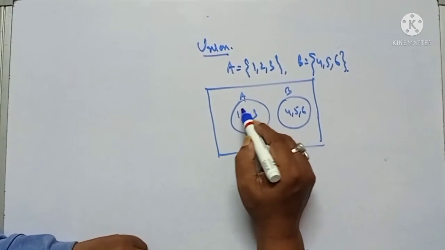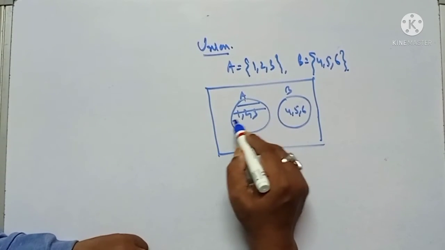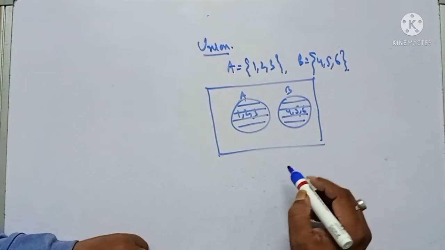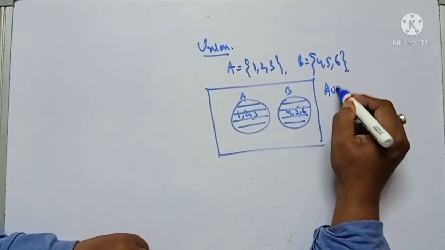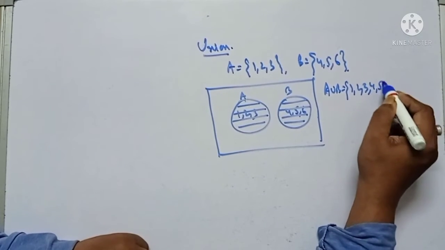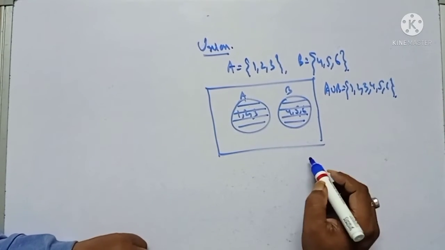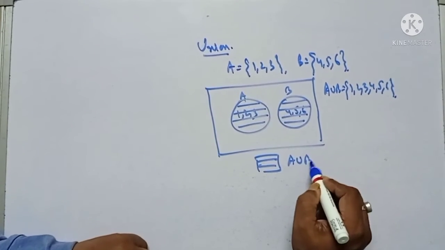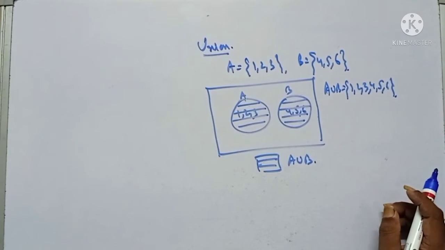Here A union B includes all these elements, so the shaded portion will be A union B. This is the representation of A union B in a Venn diagram.